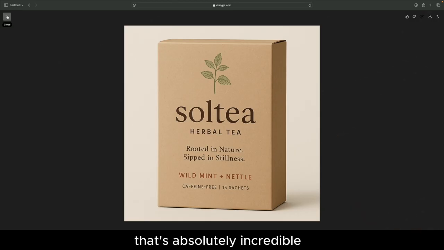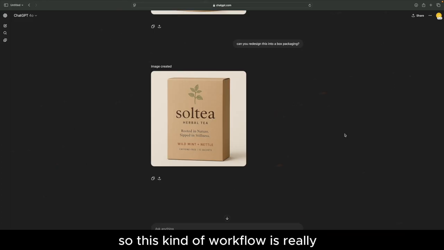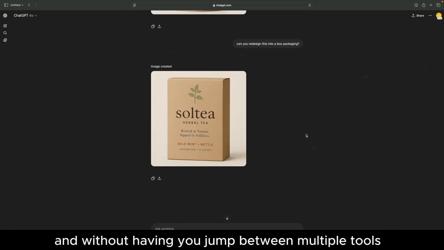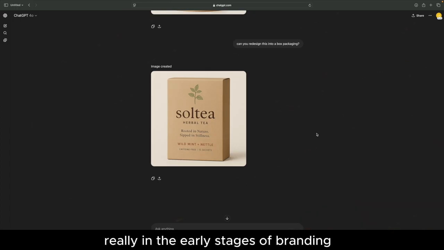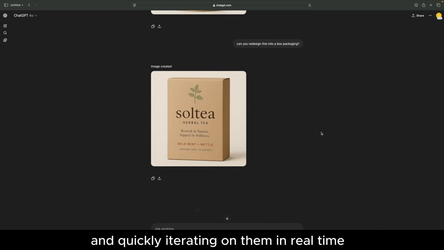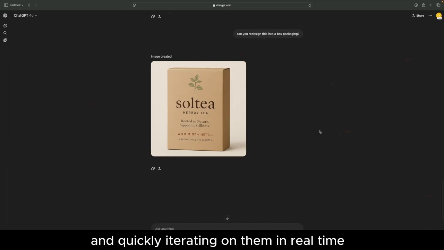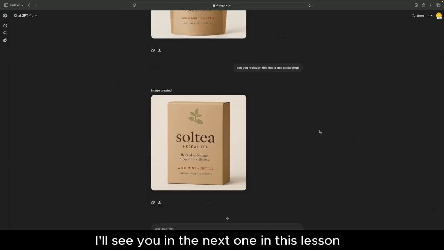That's absolutely incredible. So this kind of workflow is really a great example of how ChatGPT can help translate an abstract idea into something tangible, without having you jump between multiple tools. I can see this being extremely useful when you're really in the early stages of branding, exploring possibilities and quickly iterating on them in real time. So that's it for this lesson. I'll see you in the next one.